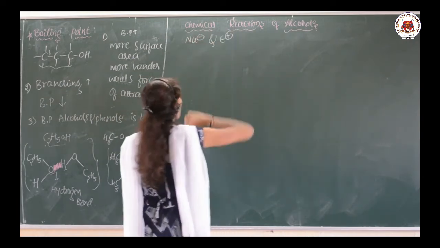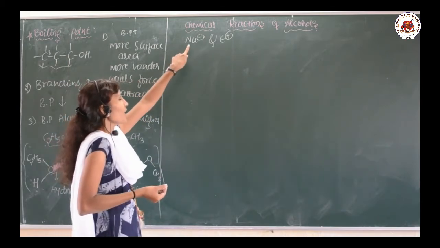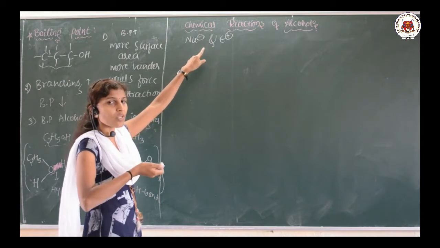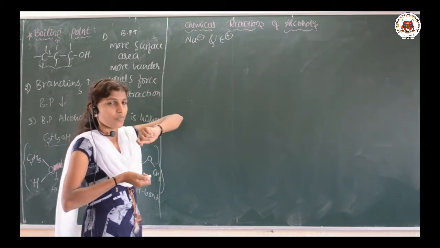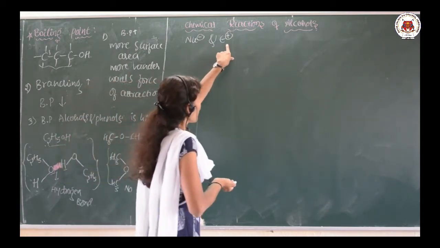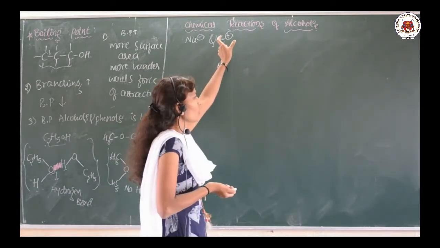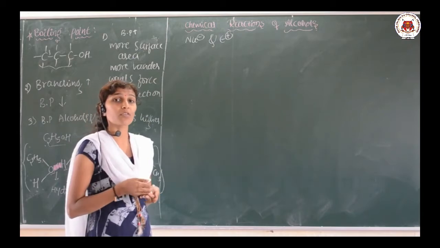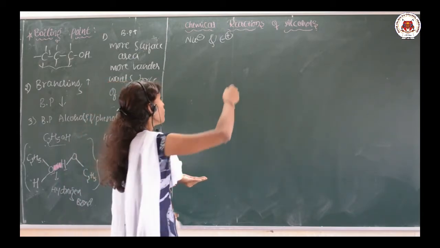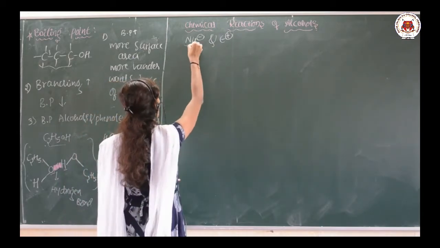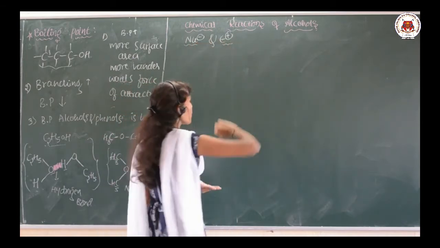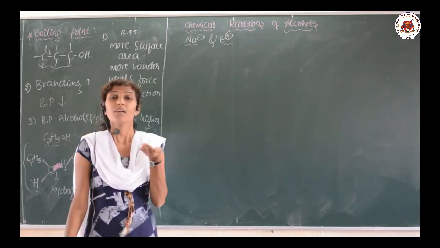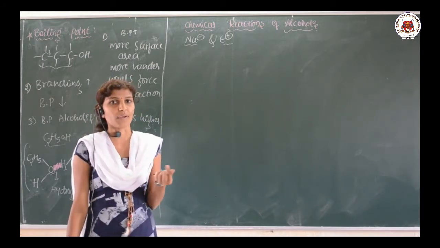So, as I said previously, nucleophile means electron rich system which wants to attack the electron deficient, okay, while the electrophile is nothing but electron deficient species, which wants to attack on the electron rich place. So, our alcohol acts as both nucleophile and electrophile. But there is one question, when does it act as a nucleophile, and when does it act as an electrophile.